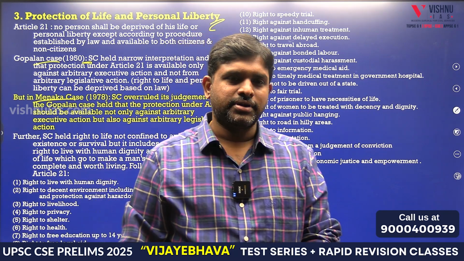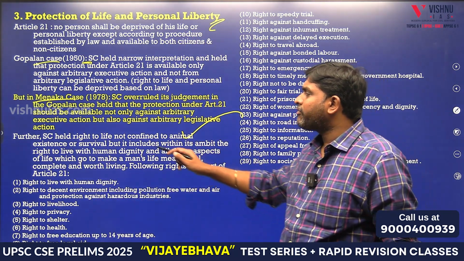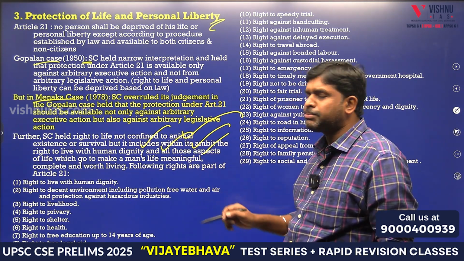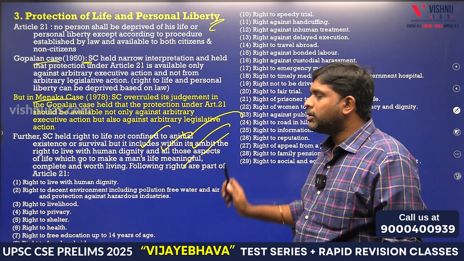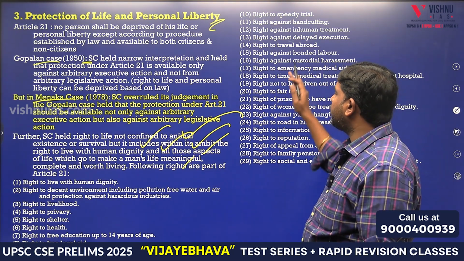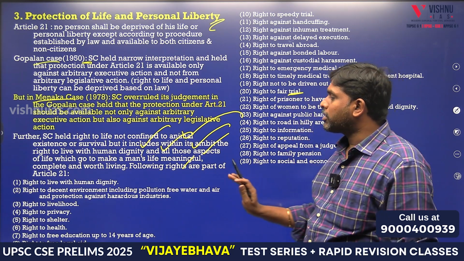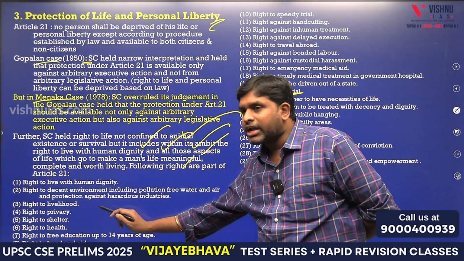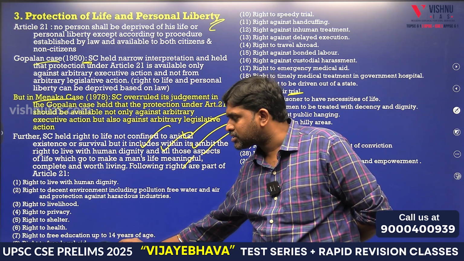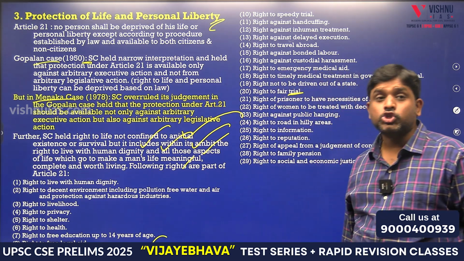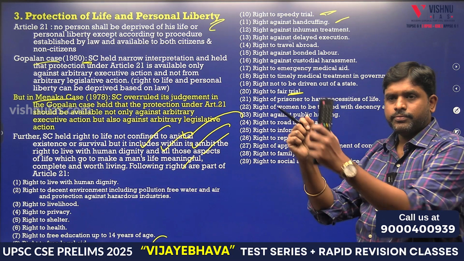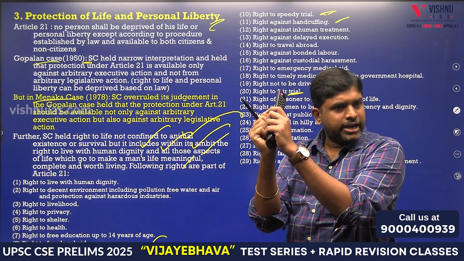Menaka Gandhi case. So held right to life not confined to animal existence or survival, but includes within its ambit right to live with human dignity and all those aspects of life. This is about right to life. This is the ambit of right to life. Fair trial. You have to remember this. Right to livelihood, right to privacy, right to shelter, right to health, right to free education up to 14 years, right to free legal aid, right against solitary confinement, right to speedy trial, right against handcuffing.